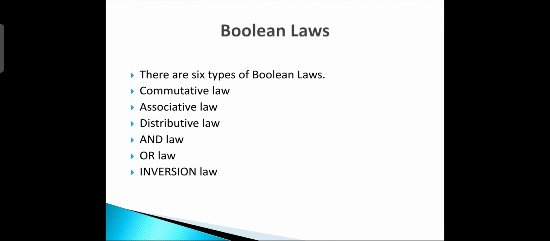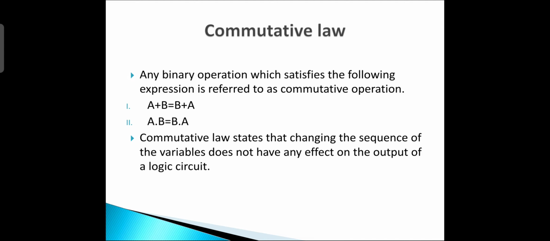Then we have the Boolean laws. We have a total of 6 types of Boolean laws: commutative law, associative law, distributive law, AND law, OR law, and the last is inversion law. The first is the commutative law. What is the commutative law?